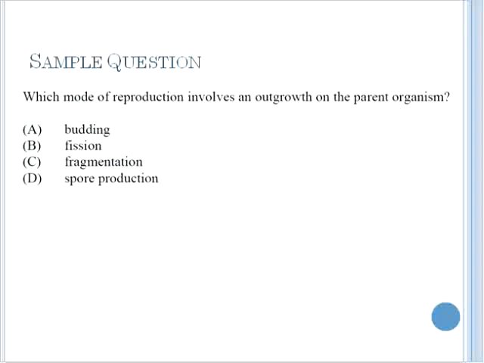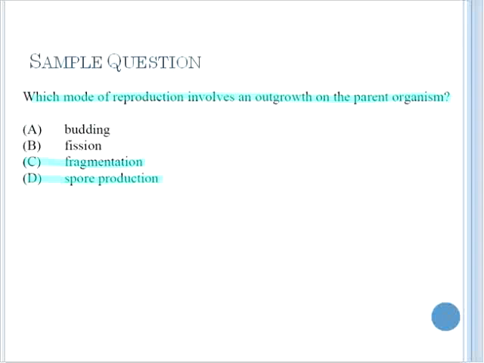Questions from past public examinations are provided here, an example of which I present. This one reads, which mode of reproduction involves an outgrowth on the parent organism? Spore production involves the production of diploid spores, which can go off and reform an organism itself.